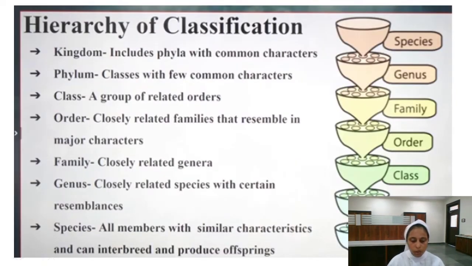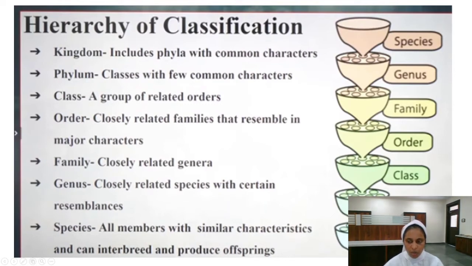Now moving to the hierarchy of the classification. We have studied that we follow kingdom, phylum, class, order, family, genus and species. The kingdom is the biggest of all.